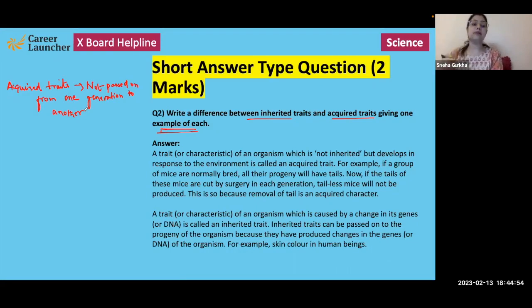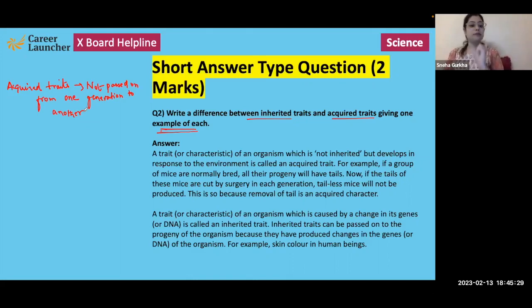Only the traits that are present at the genetic level will get inherited. Other traits that an organism develops during its course of life, in response to its surroundings, are called acquired traits. Acquired traits do not cause any change in the DNA, so they will not be inherited by the next generation.